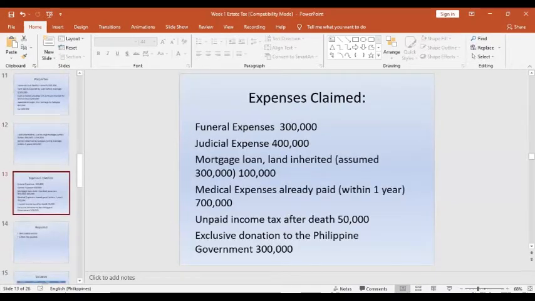So what are those expenses claimed on Juan Todas? The funeral expenses, of course, 300,000. The judicial expenses, 400,000. The mortgage loan on the land inherited, assume it's 300,000, but it's 100,000. Medical expenses already paid within 1 year, 700,000. Unpaid income tax after death, 50,000. Exclusive donation to the Philippine government, 300,000.